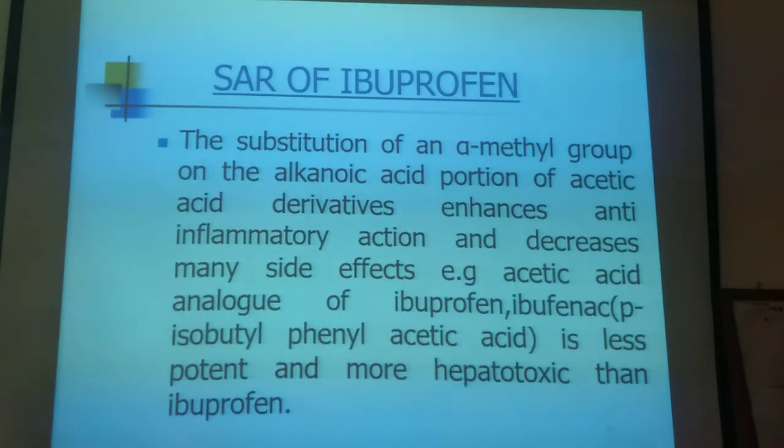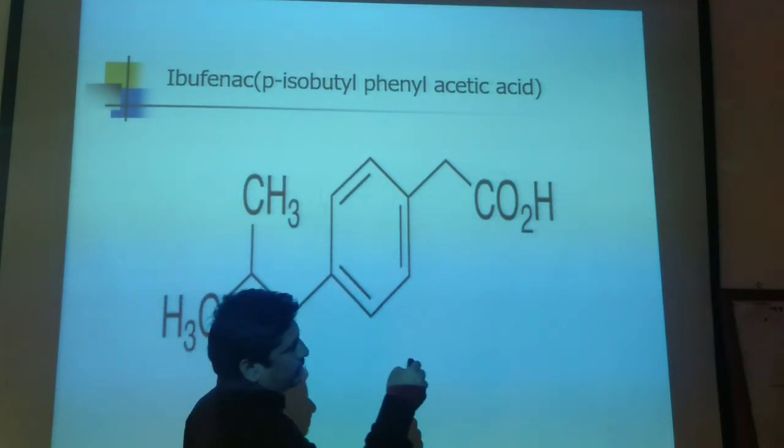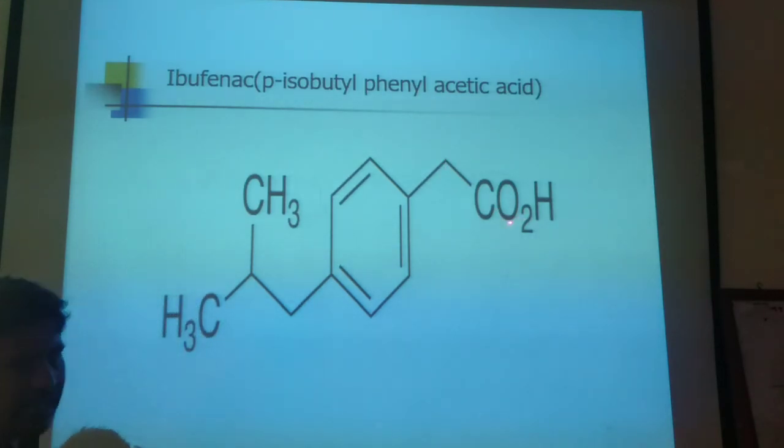Para-isobutyl phenyl acetic acid is less potent and more hepatotoxic than ibuprofen. Ibuprofen, that is the structure I told you, that is acetic acid, CH2COOH, that is a phenyl group, that is isobutyl. So isobutyl is present at a para position. Para-isobutyl phenyl acetic acid, that is the para position.